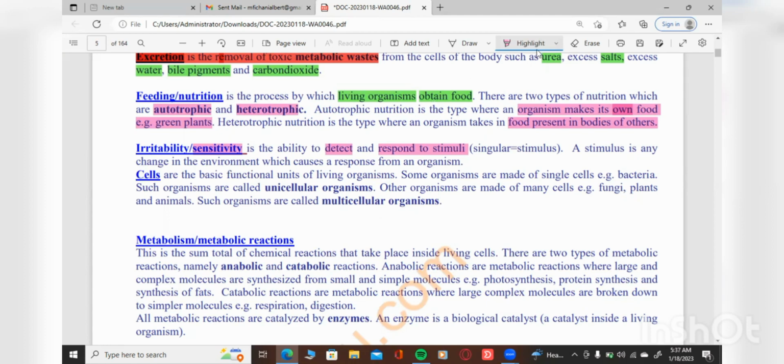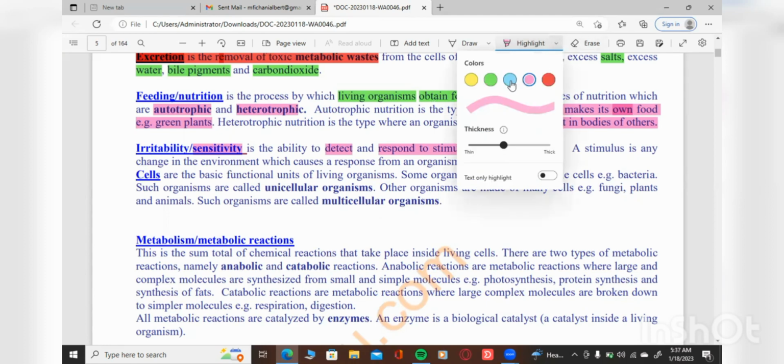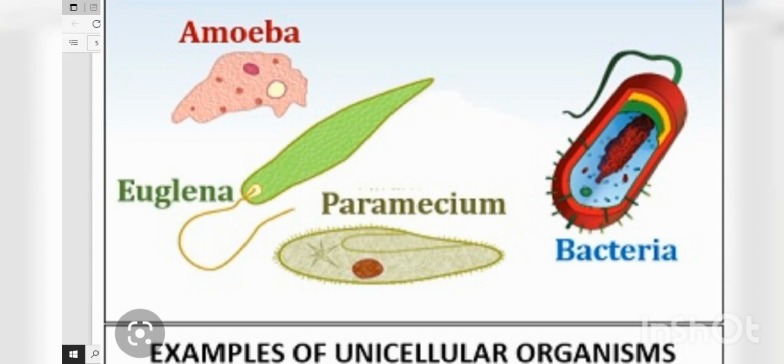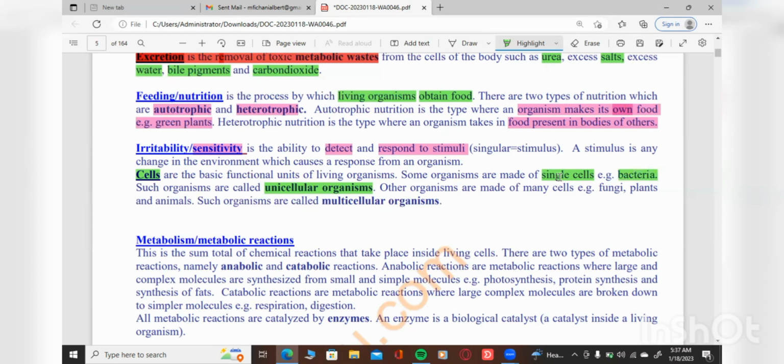Then we have cells, all right? Okay, these are basic functional units of living organisms. Some organisms are made of single cells. Others are made out of what? Multiple cells. For example, bacteria have only one cell. Unicellular organisms are organisms that only have one cell, and examples are the bacteria.